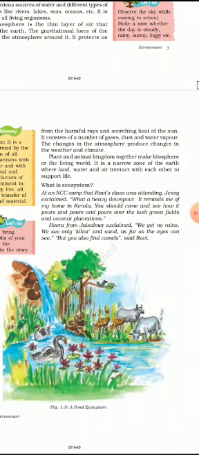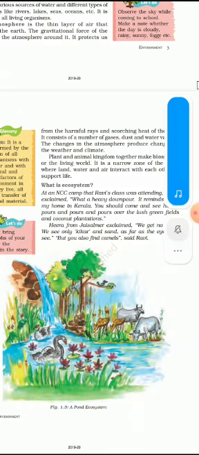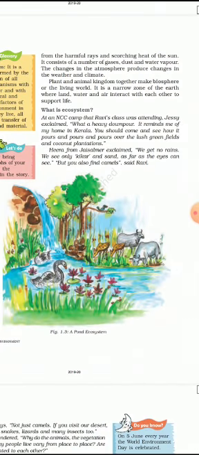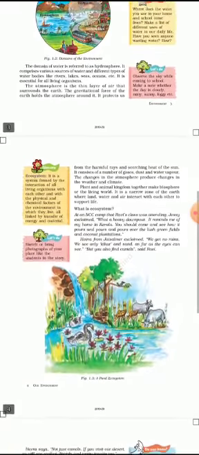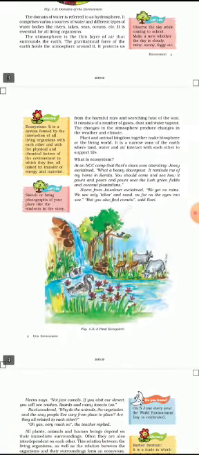Plant and animal kingdom together make biosphere. Now we come to biosphere or the living world. It is a narrow zone of earth where land, water and air interact with each other to support life. So this is another important thing. As I already told, land, water and air interact with each other to support life. So we are clear now with biosphere, atmosphere, lithosphere and hydrosphere.